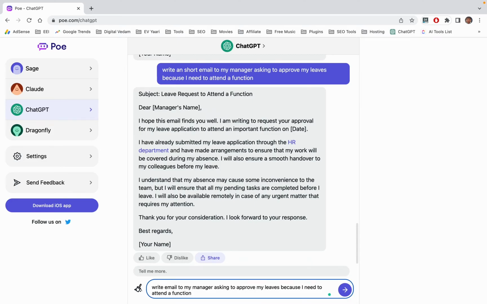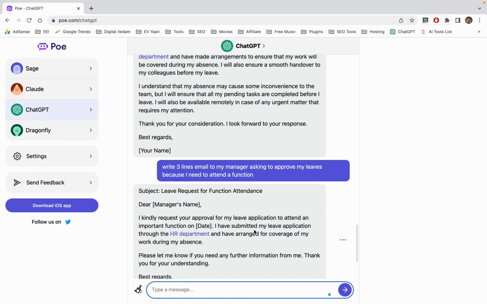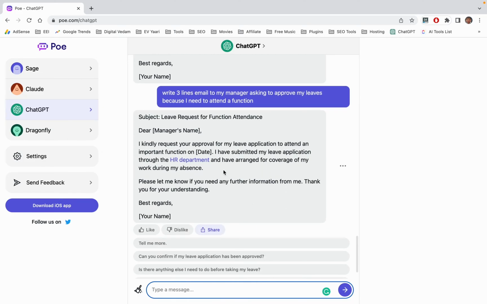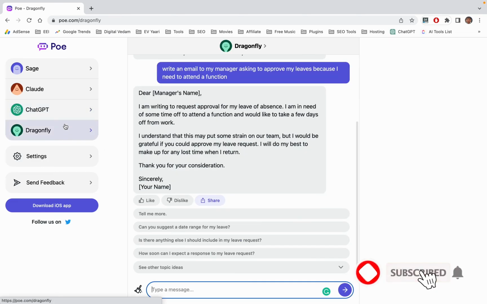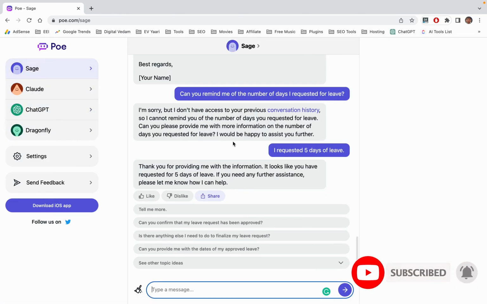Write a 3 lines email. Let me write like this. Okay, this is pretty short. Okay, this is great. So this is how you can use all the 4 tools over here to write content for any query you ask, and it will give an answer.